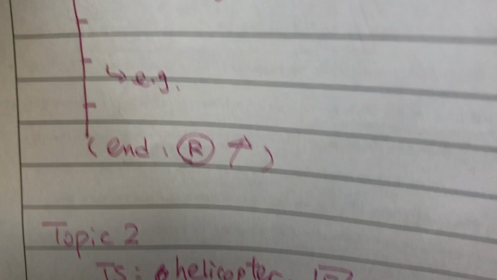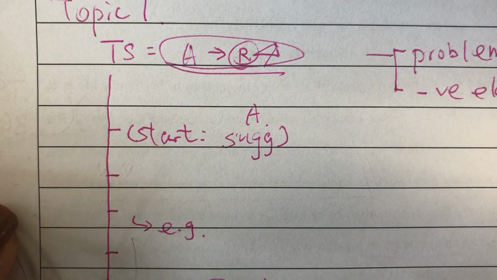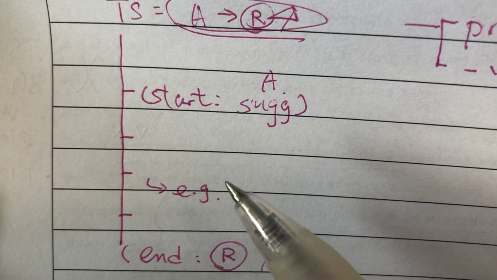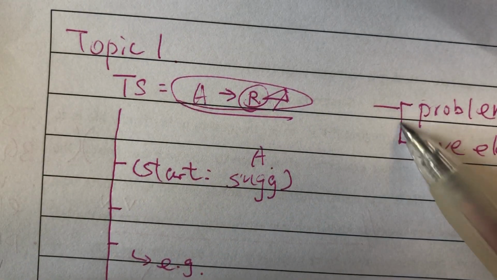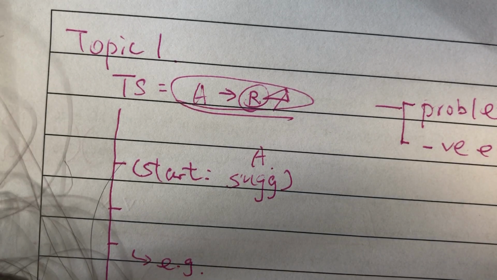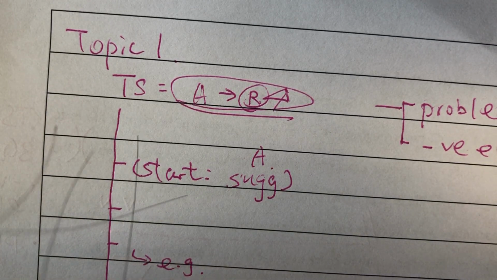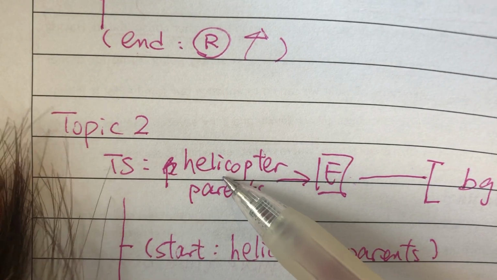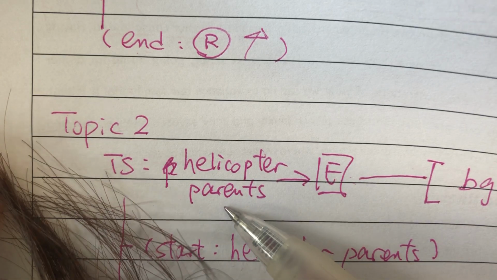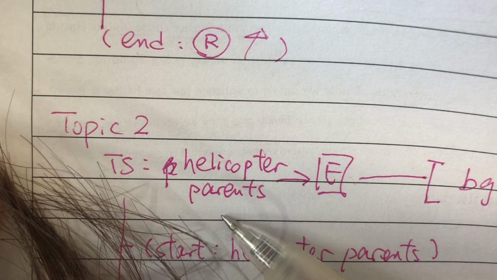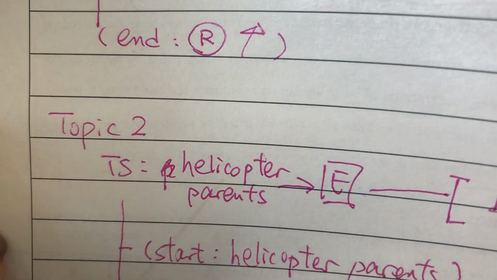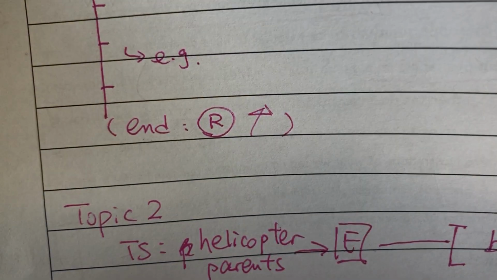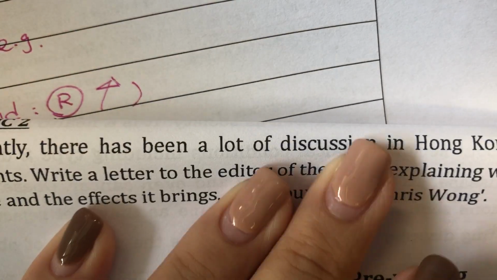Your homework, remember, you are going to write 2 logic lines, but not on both topics. You need to choose one topic, either topic 1 about the ways to improve family relationship, or topic 2, the effect and also cause. A light touch on why parents adopt this parenting style, and then more about the effect. Why do I say so? Even if you choose topic 1, I want you to listen to this as well. Why do I say the effect is more important?